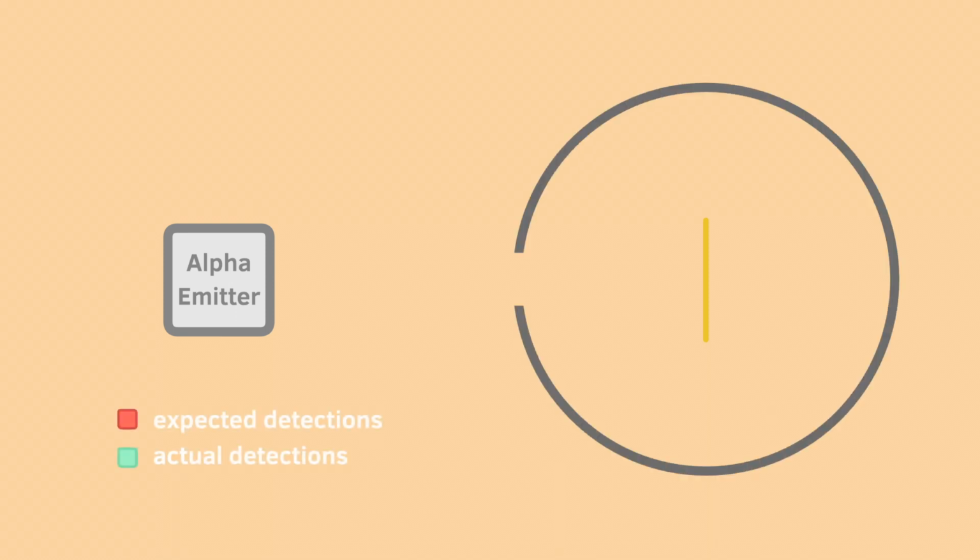Based on the plum pudding model, you would have expected the alpha particles to land directly behind the detector, in line with the alpha source. However, this isn't actually what happened. The particles were deflected much more than expected, and some particles were even deflected by more than 90 degrees. To give you an idea of the significance of this, it's not unlike holding out a piece of paper in front of you and expecting it to bounce a bullet. I mean, it's just not going to happen, is it?